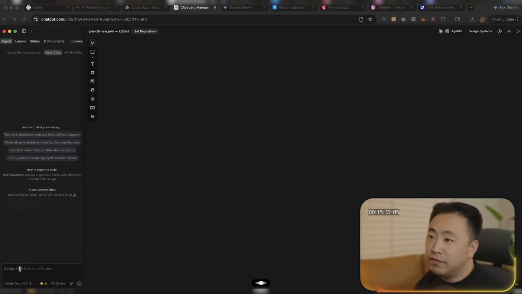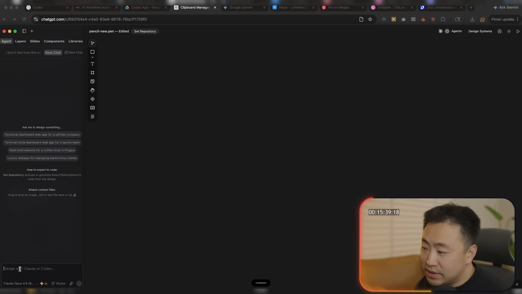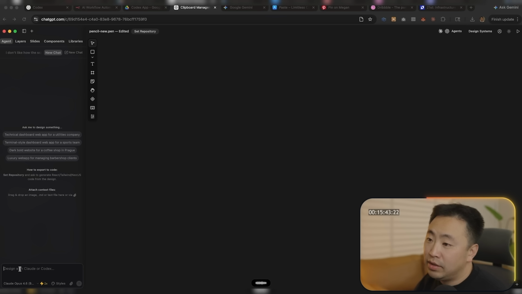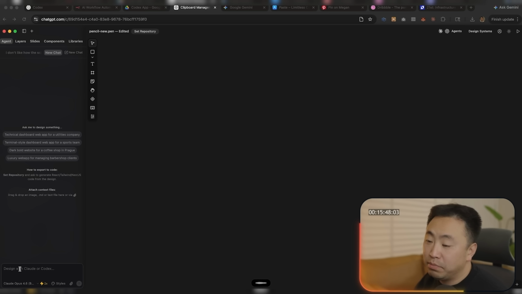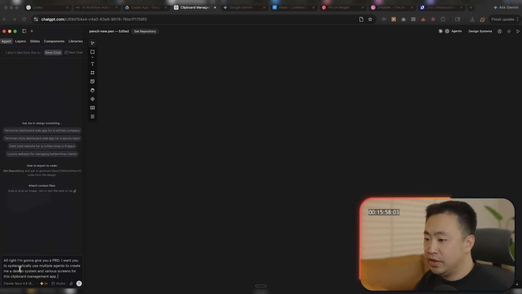All right, I'm gonna give you a PRD. I want you to systematically use multiple agents to create me a design system and various screens for this clipboard management app. Okay, and then I'll paste in the entire thing. I don't do this all the time. The way I usually do it is I'll take time and do one part at a time, but I only have an hour and it's already been like 15 minutes or something. I don't know. So here it goes.